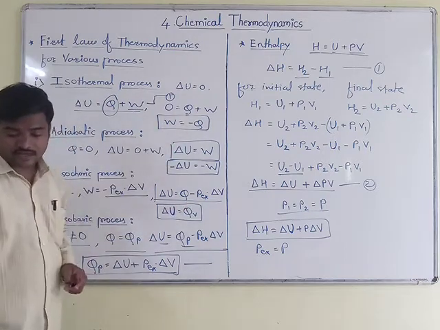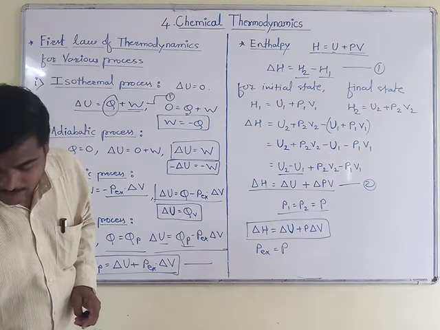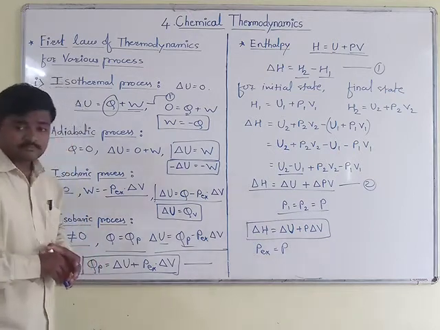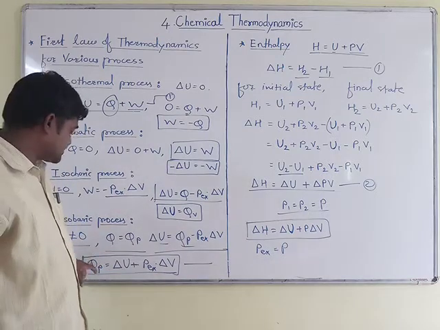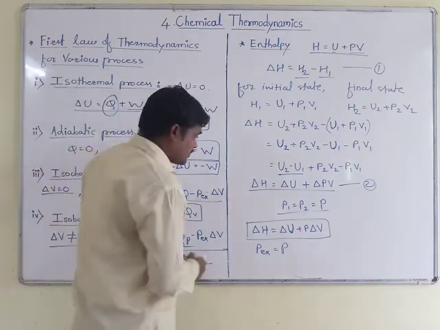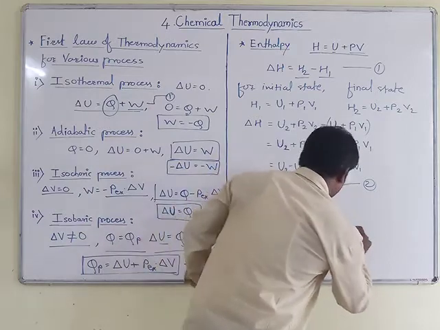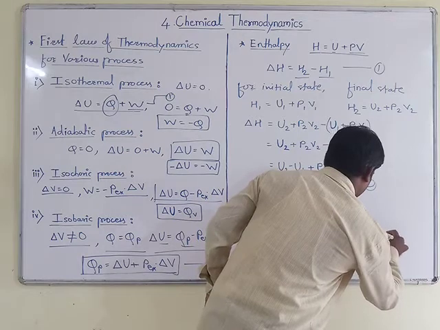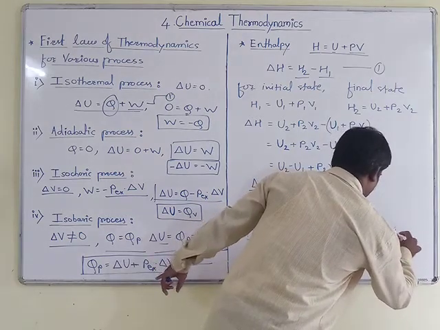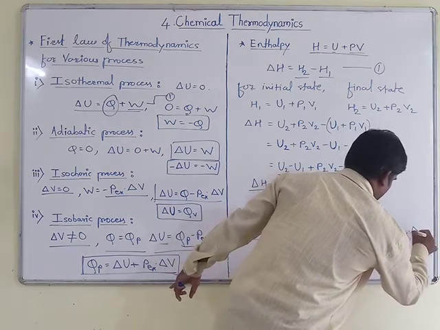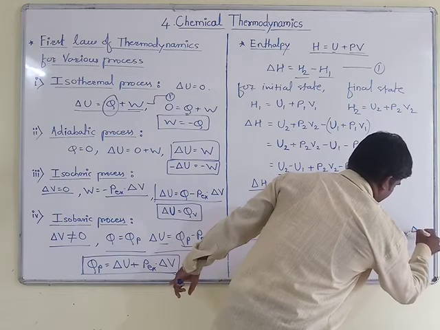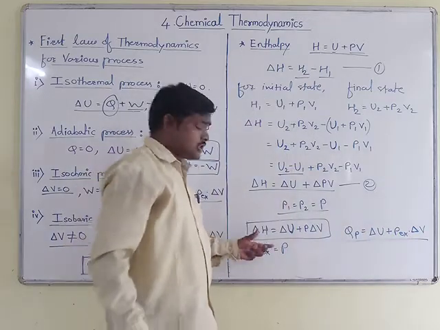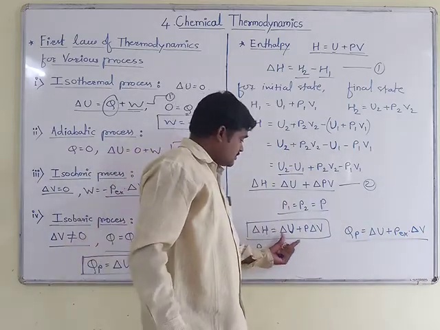So this is the other equation, that is the equation for enthalpy. If we look at both these equations, you will notice some similarities. For our sake of simplicity, I will write that equation again here: Qp is equal to delta U plus Pex multiplied by delta V. What changes are you going to observe here?